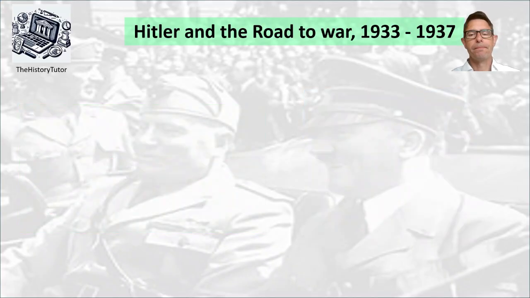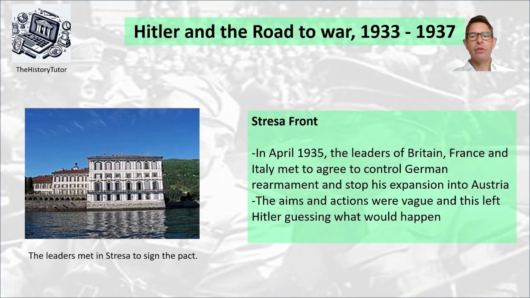Now, going back to the theme of rearmament, let's find out about the Stresa Pact, the Stresa Front, in a bit more detail. So this was April 1935. The leaders of Britain, France and Italy met to agree to control German rearmament and stop his expansion into Austria as well, to try and control Nazi foreign policy. The aims and actions were a bit vague, and this left Hitler guessing what would happen. And of course, the aims being a bit vague allowed Mussolini to exploit what was happening in the Abyssinian crisis.